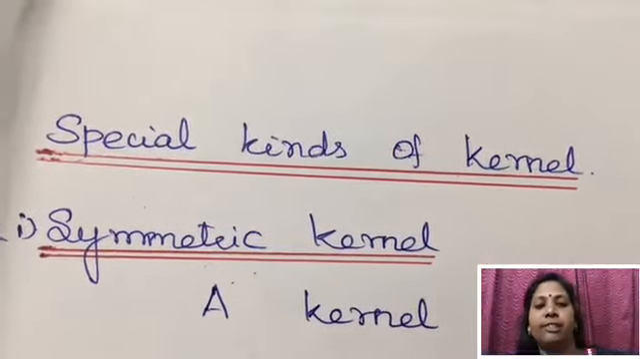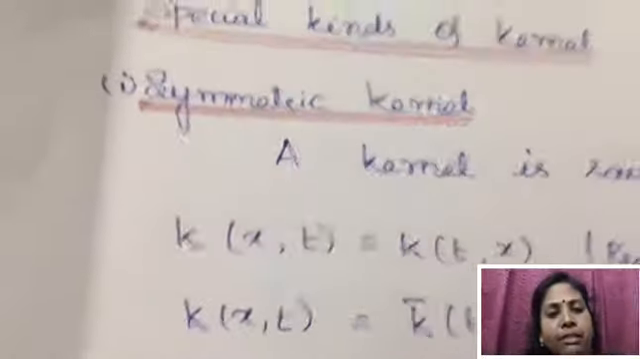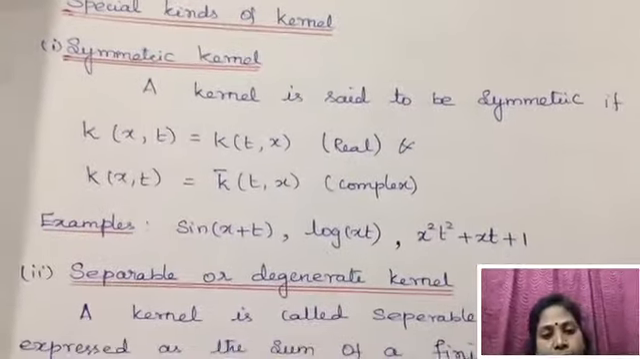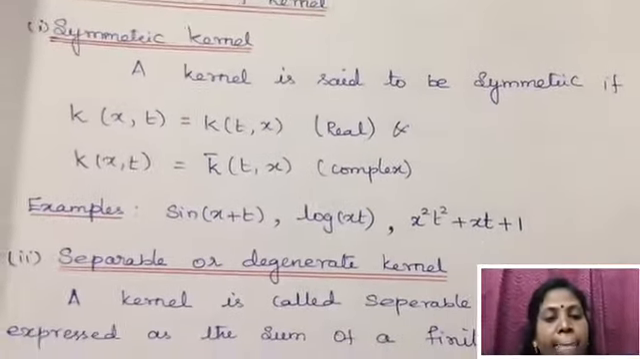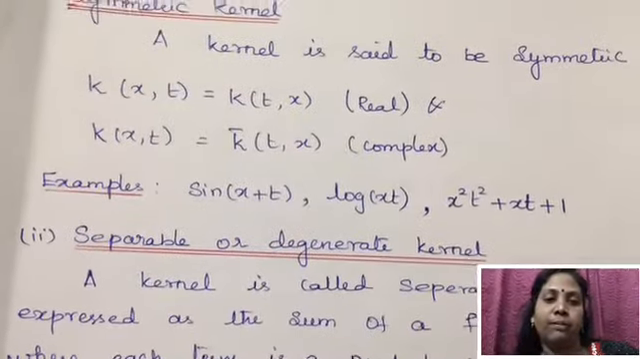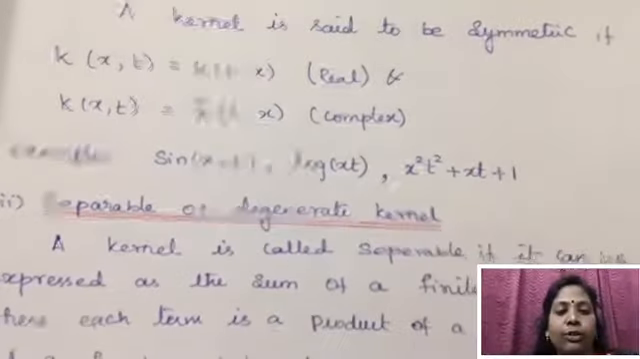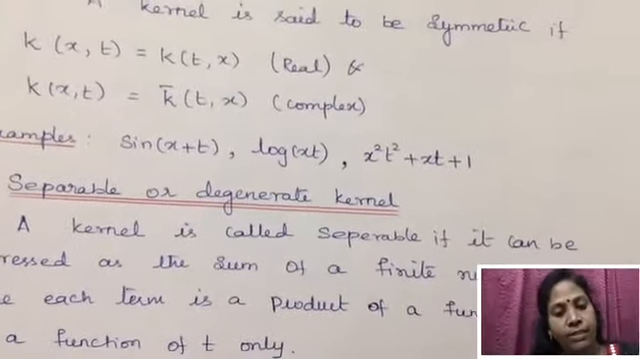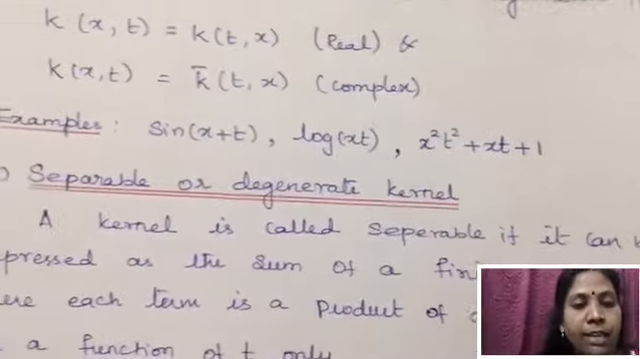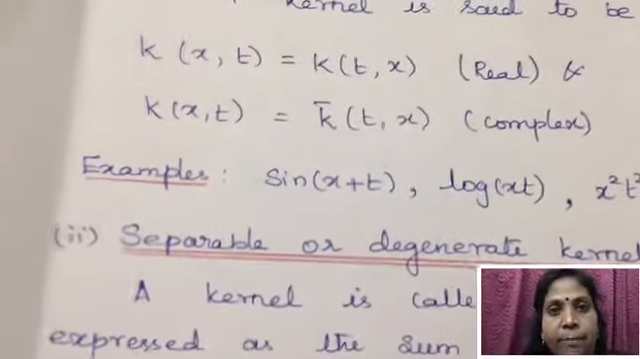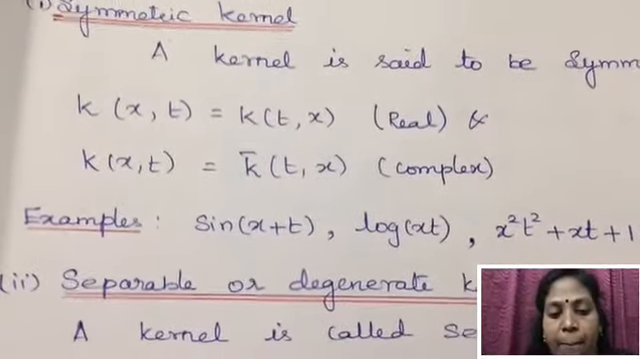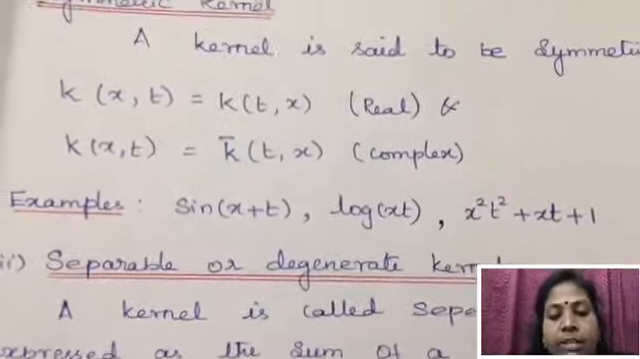Now let's see about special kinds of kernel. The first one is symmetric kernel. A kernel k of x comma t is said to be symmetric if k of x comma t is equal to k of t comma x for real variables, and k of x comma t is equal to k bar of t comma x for complex. The examples for symmetric kernels are sine of x plus t, log of xt, x square t square plus xt plus 1. For sine of x plus t, we can write it as sine x cos t plus cos x sine t. If we replace x and t, we'll be getting the same. Similarly for the other examples.